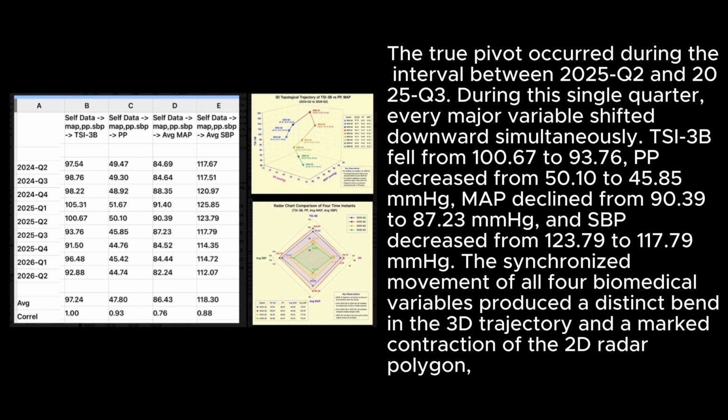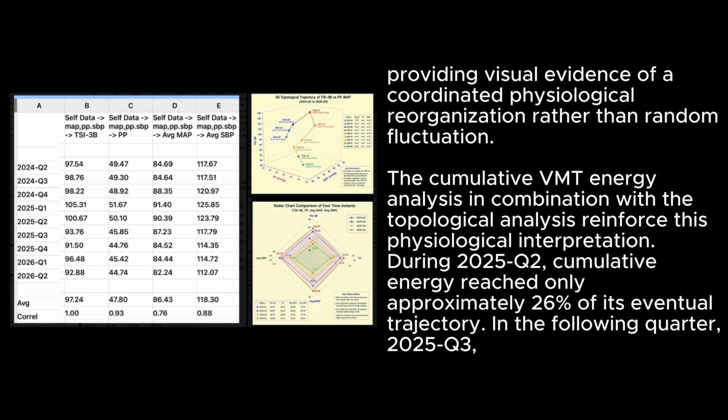The synchronized movement of all 4 biomedical variables produced a distinct bend in the 3D trajectory and a marked contraction of the 2D radar polygon, providing visual evidence of a coordinated physiological reorganization rather than random fluctuation.